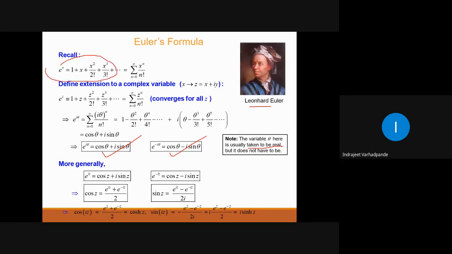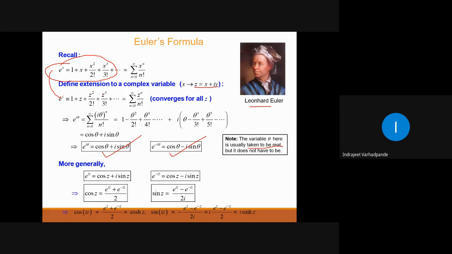What is usually the expansion? The same expansion is used in the extension of the complex number. 1 plus x square by 2 factorial plus x cube by 3 factorial is usually the expansion for the exponential term. Now I have to replace this x by z. But what is this z? Z is a combination of x plus iy. So simply replacing x by z, it will give you 1 plus z square by 2 factorial plus z cube by 3 factorial, etc. And then accordingly I have to use this value of z as x plus iy.